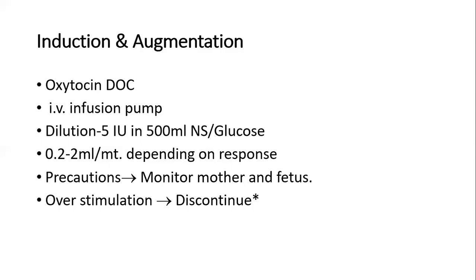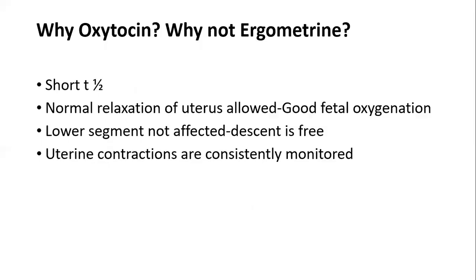Before doing induction and augmentation, as I've told you, you need to look out for the precautions, that is, monitor the mother as well as the fetus. If there is overstimulation, then discontinue the drug.